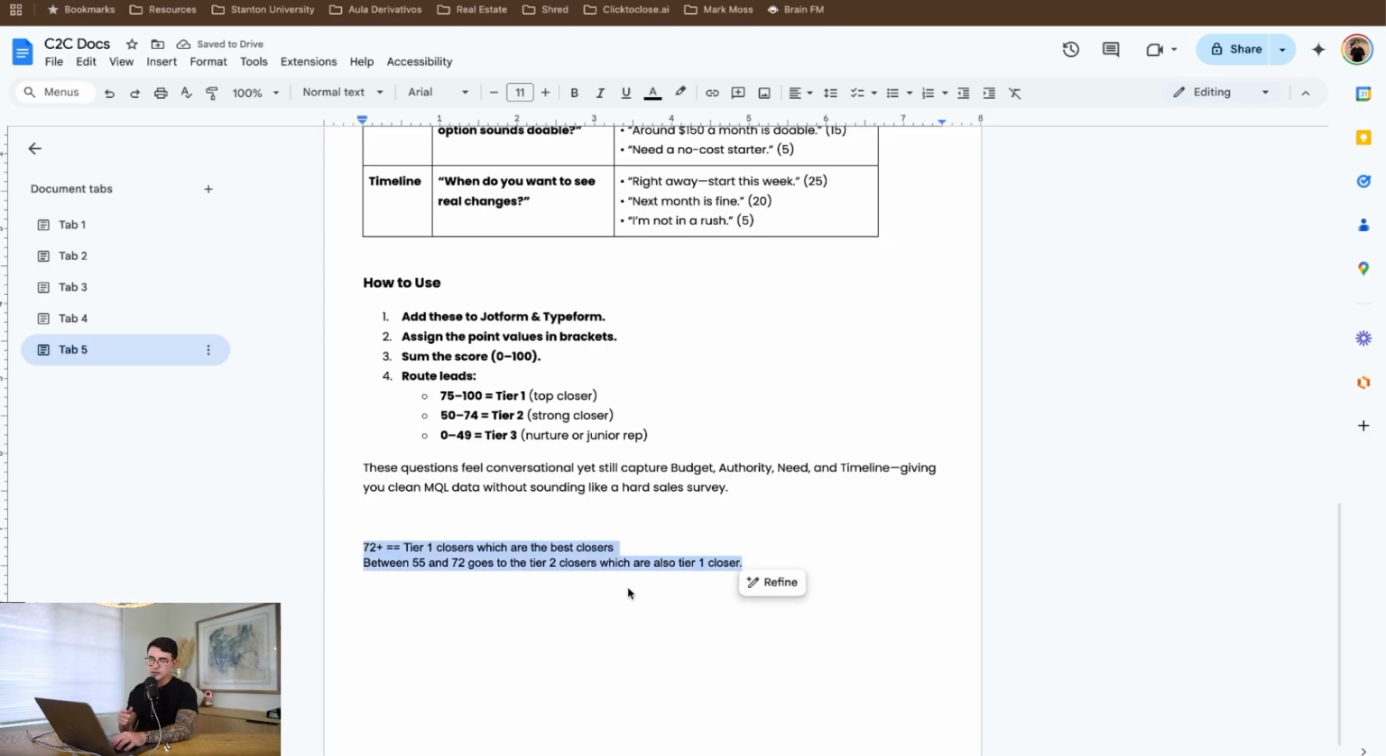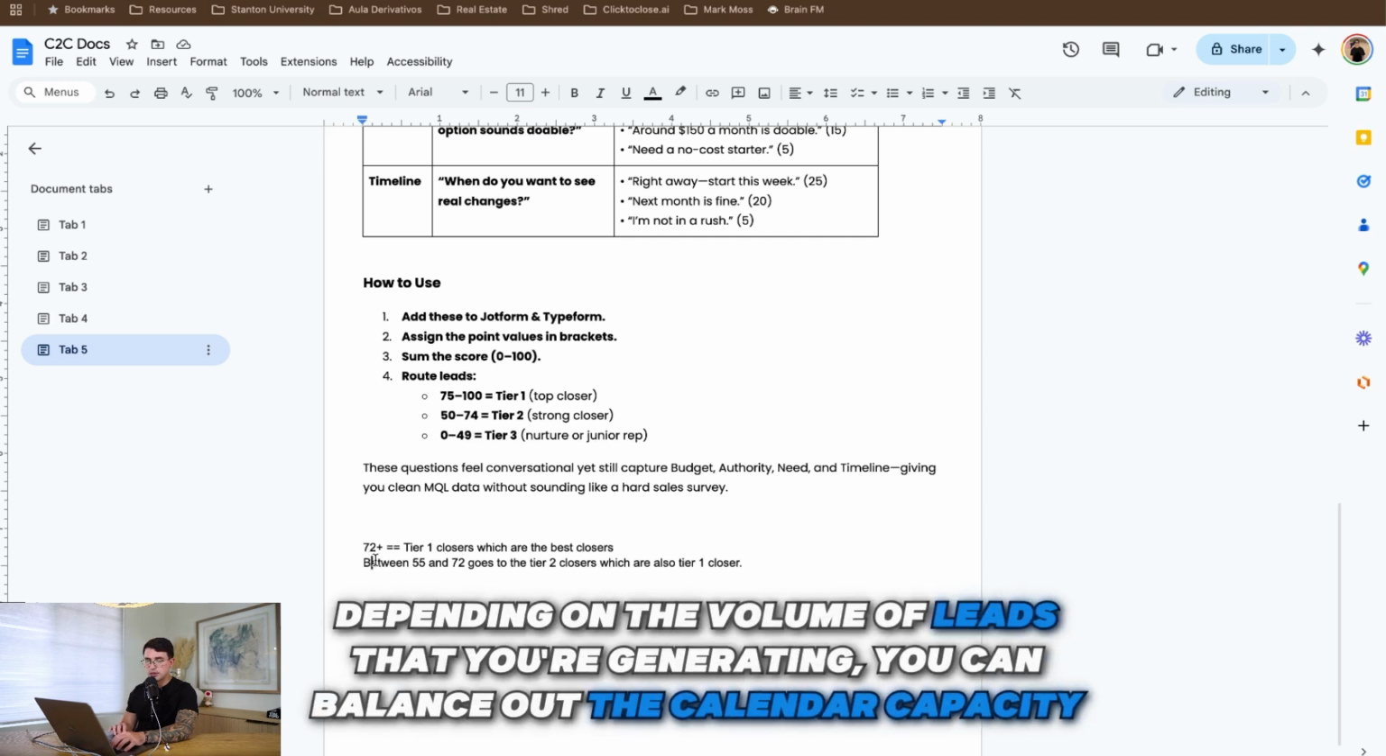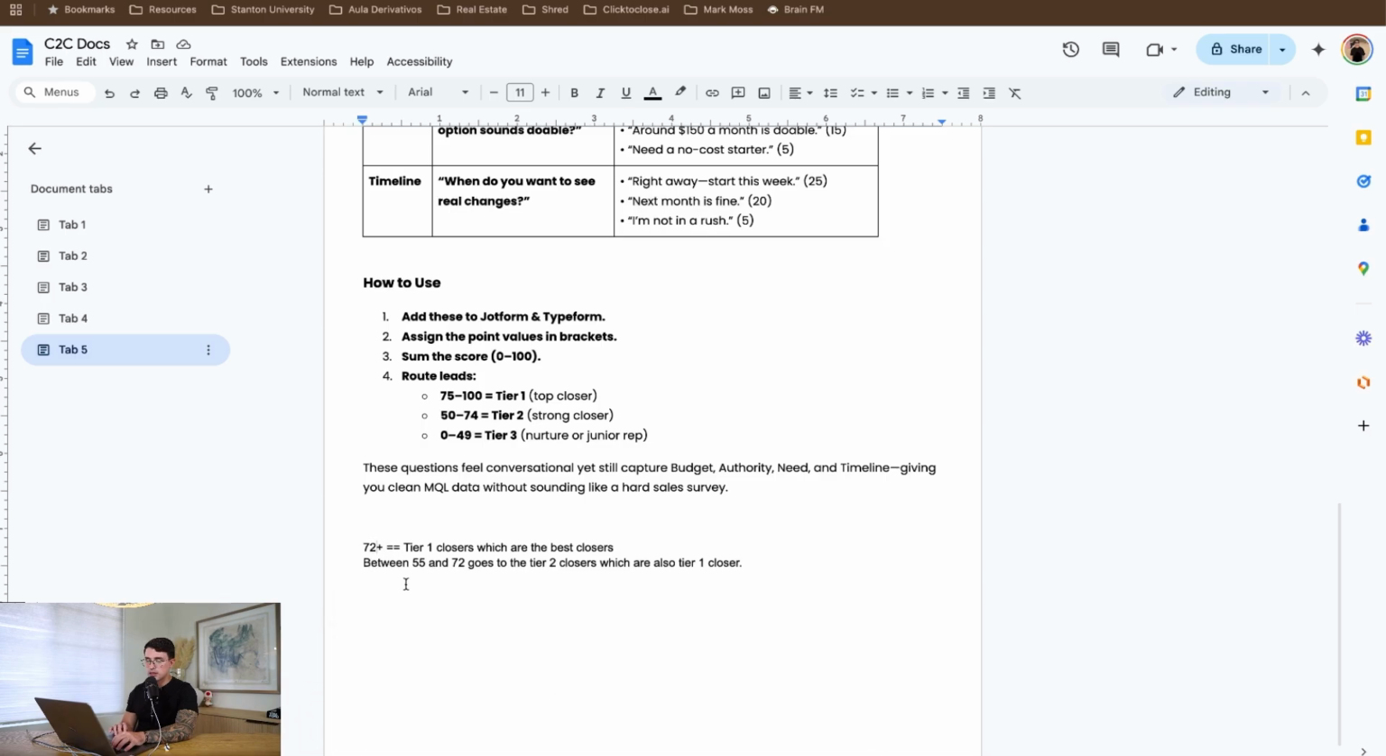Why don't we just have everybody on the same calendar? In our case, with the amount of volume that we have, we don't necessarily have all tier 1 closers in the tier 2 calendar. So it's recommended to have 3 tiers, because depending on the volume of leads that you're generating, you can balance out the calendar capacity. If you're generating fewer leads and you want to make sure the tier 1 closers are receiving more leads, you can reduce this to 45, and that way you will also increase the volume of leads that goes to the best closers to make sure their calendars are filled.